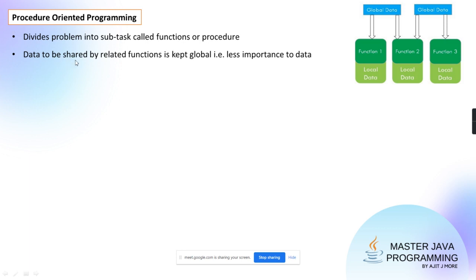That is the drawback. Data is to be shared by related functions, but there is no option other than keeping it global. In procedure-oriented coding, how will they share it? They can share only by keeping the data global. And as the data is global, it is freely accessible throughout the system. If it is freely accessible to the system, you have given less importance to the data. Data is given less importance, functions more. Moreover, real world mapping is less.